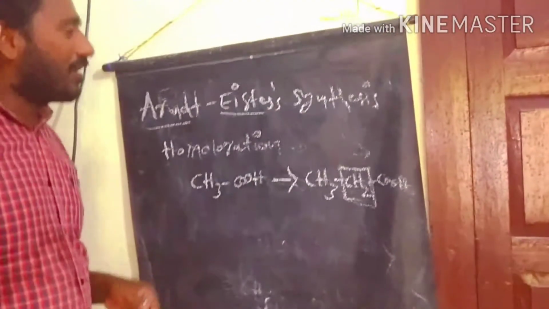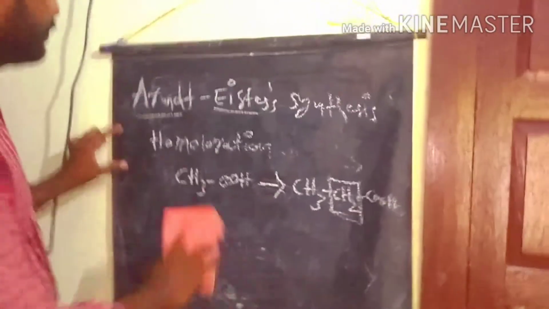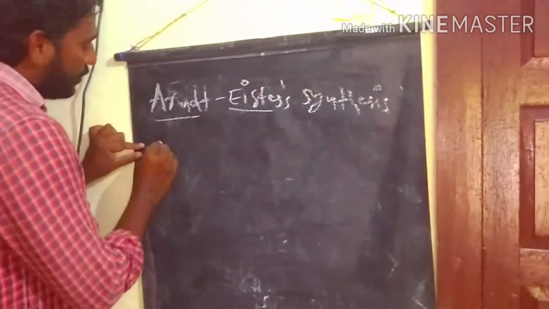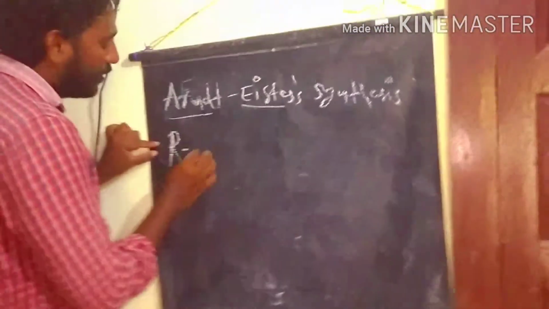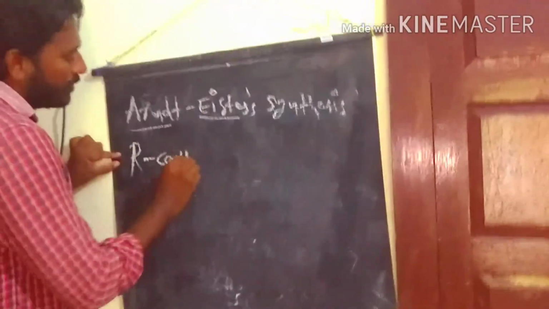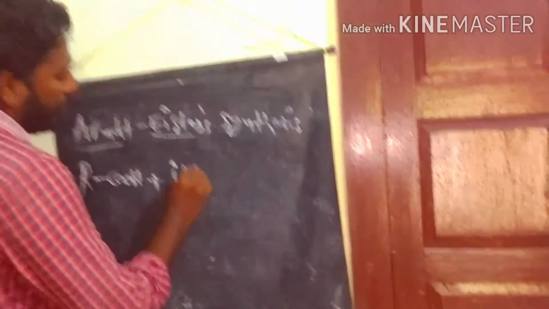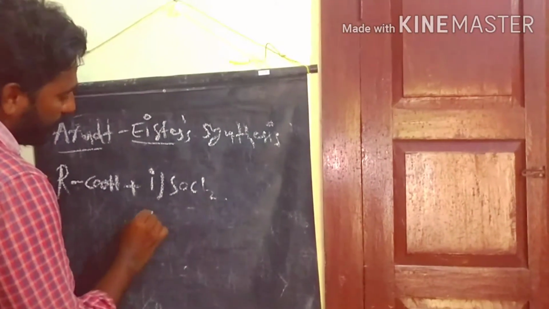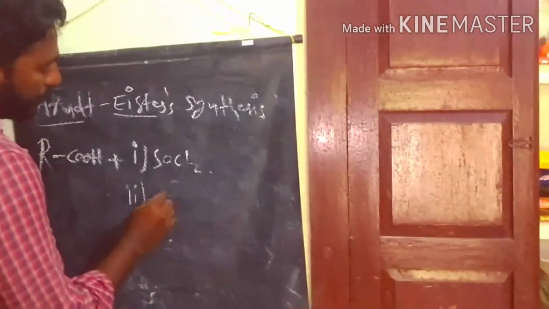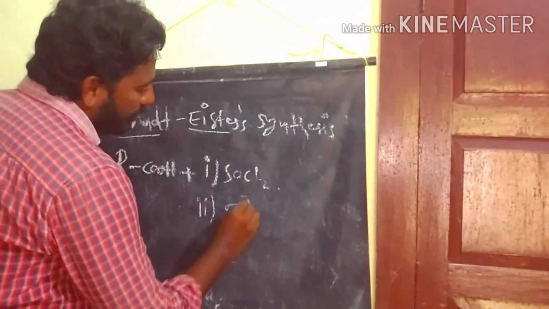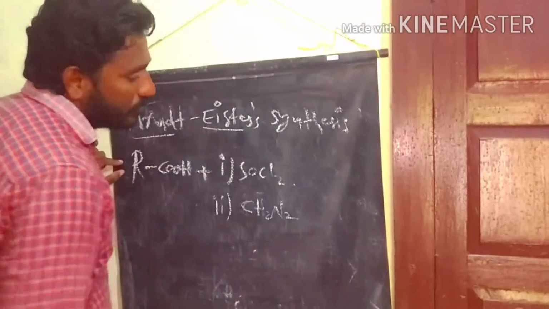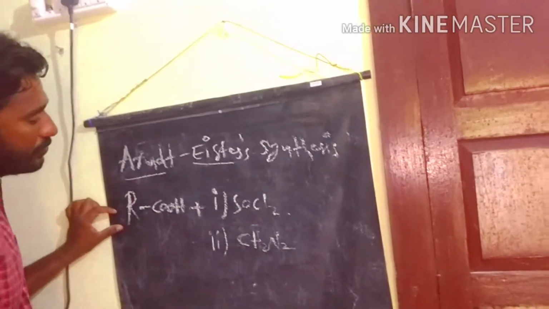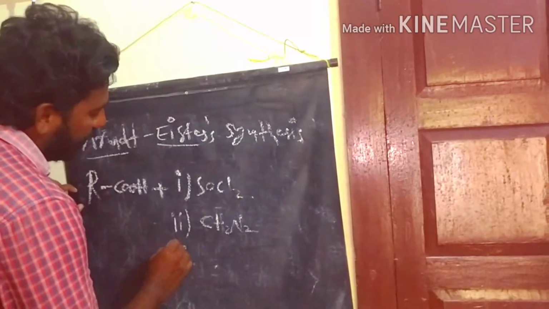Now we start with the Arndt-Eistert synthesis. In this reaction we have 3 steps. The following steps are involved. The carboxylic acid reacts with sulfonyl chloride to produce the acid chloride. Next, the acid chloride reacts with diazomethane, CH2N2. After that, the diazo compound undergoes a hydrolysis process.